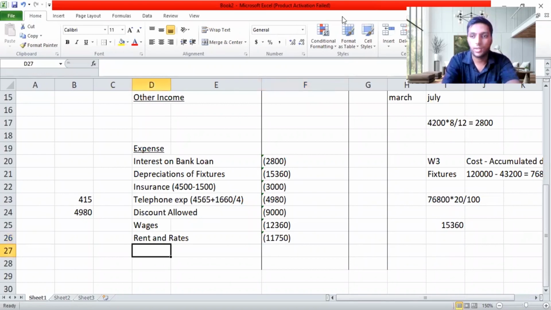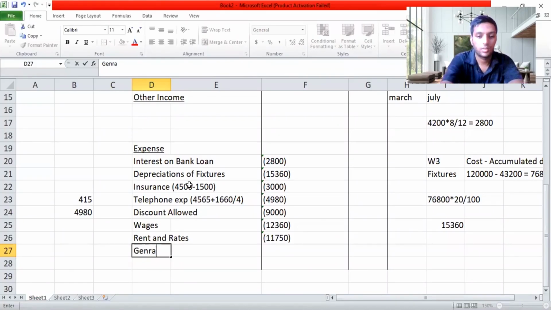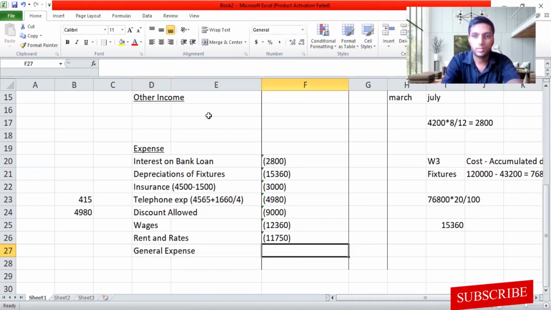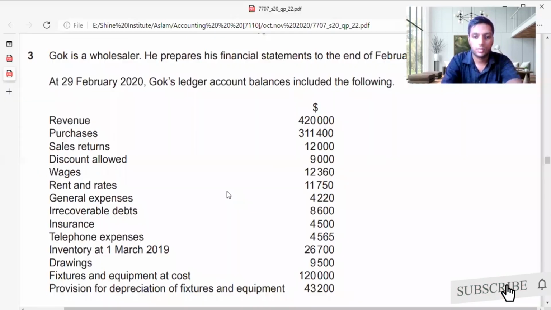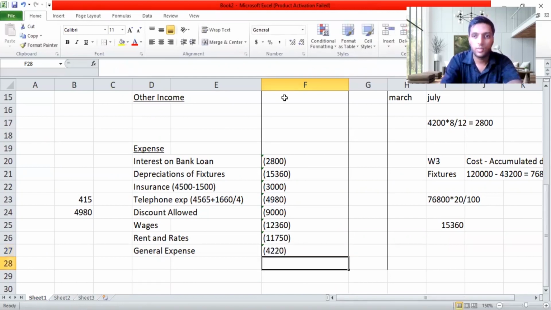Then after rent and rates, we have general expense 4,220. So I'll take general expense. Just a piece of recording, guys. It's not taking much time. General expense, it's 4,220. Done. Then we move on to the next part.